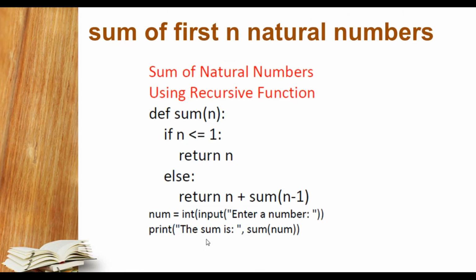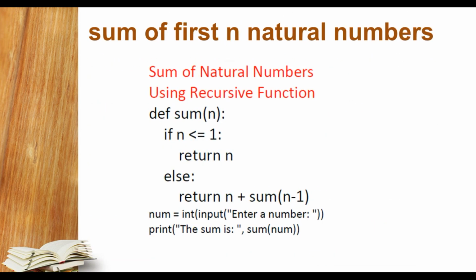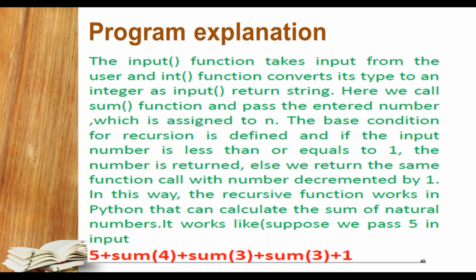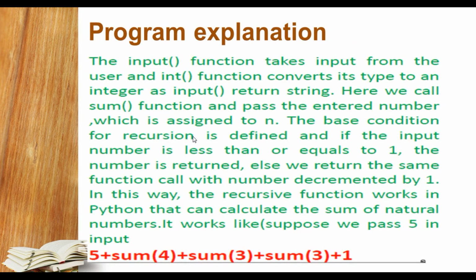So now we have to come to the program explanation, student. In this program, the input function actually takes the input from the user, typecasts it and converts it into integer type, okay. And here we call the sum function and pass the entered number, and it is assigned to n, okay student. So whatever number we asked from the user, that number will be passed to n, and then it will compare the base condition.